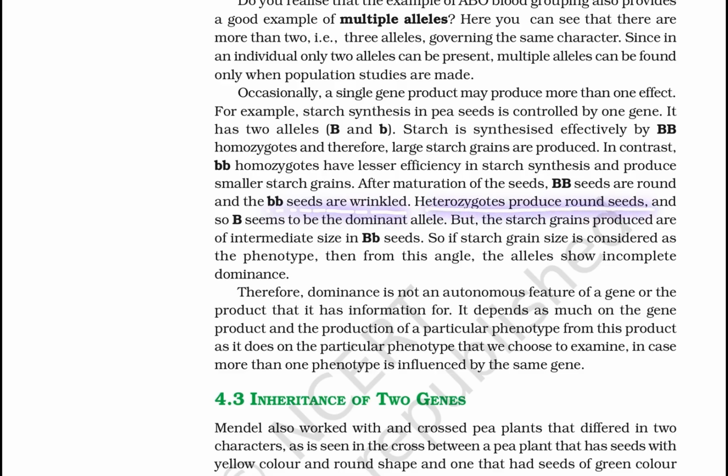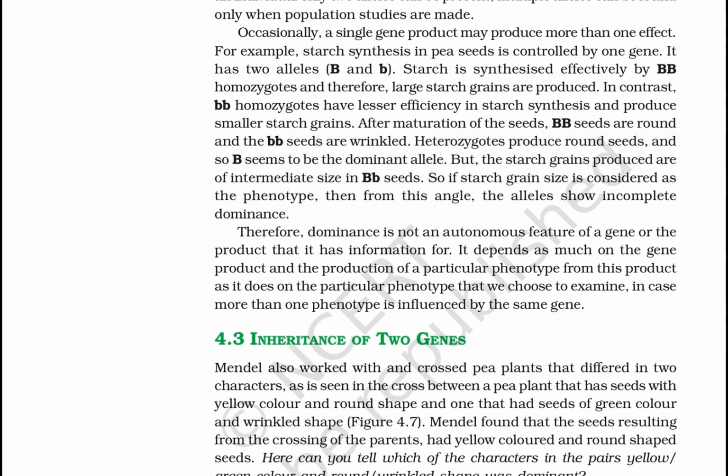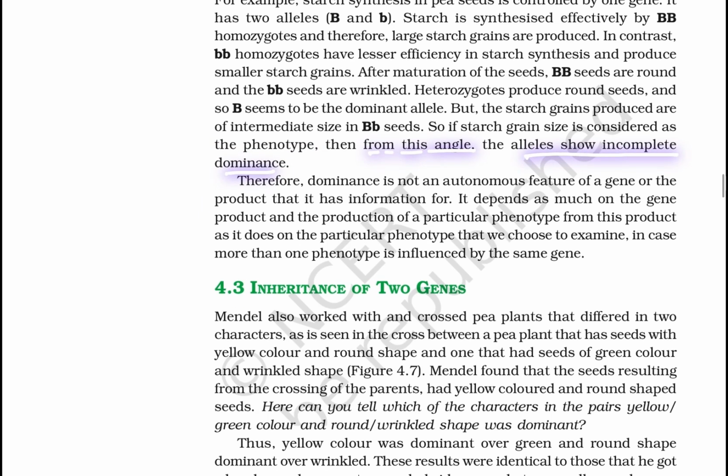The heterozygote produces round seeds, and so B seems to be a dominant allele, but the starch grains produced are of intermediate size, capital B small b seeds. So if the starch grain size is considered as a phenotype, then from this angle the alleles show incomplete dominance.